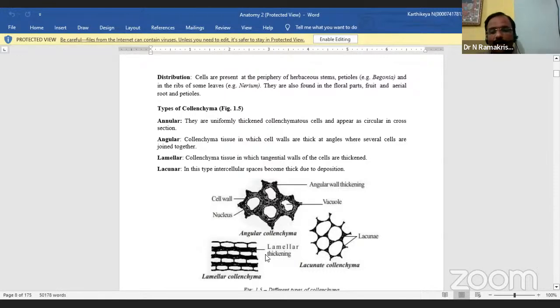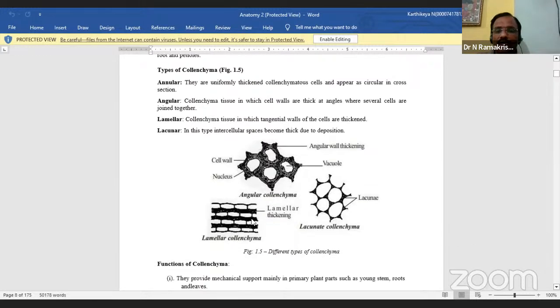The cells are arranged tangentially, like tangential cells. As a result, the tissue appears like a plate-like structure. It appears like a plate, lamellar. Here you see the plate-like structure, so we call that lamellar collenchyma. Is it okay now? In lamellar collenchyma, the intercellular spaces become thick due to divisions.